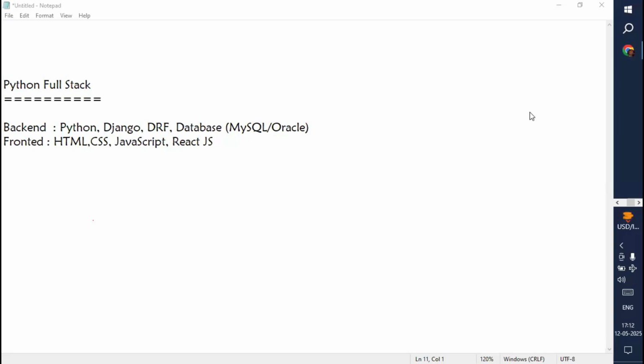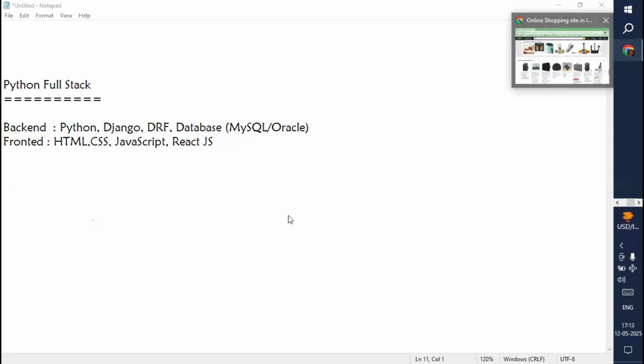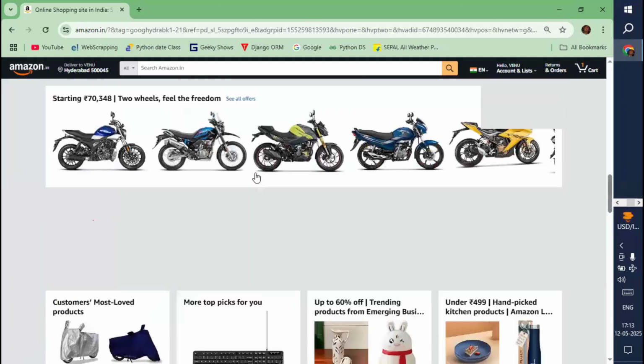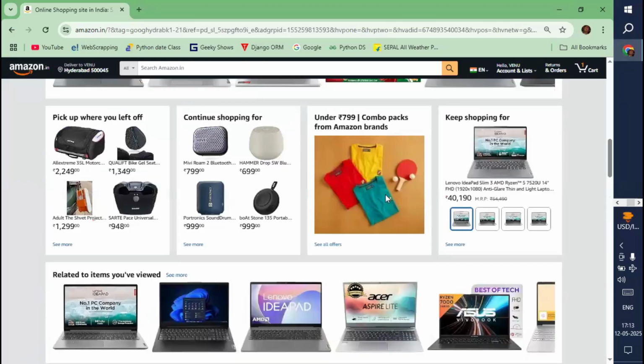Next we have React.js. React.js is what? It is a framework, a front-end framework. I said Django is a framework, but it's a back-end framework that is used to write the business logic. Whereas React.js is a front-end framework, and it is a combination of HTML, CSS, and JavaScript. Using React.js, we can create front-end applications. Front end means whatever you can see, the web pages, the user interfaces, we can design very simple and also fast, using React.js.